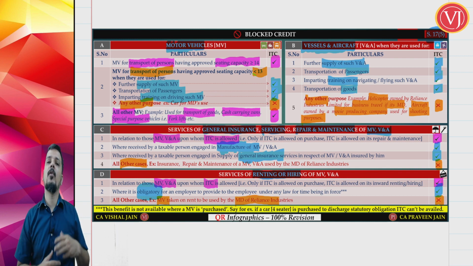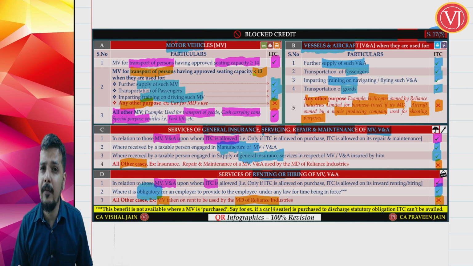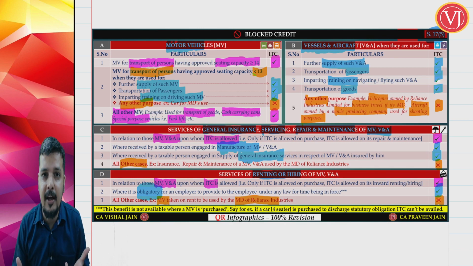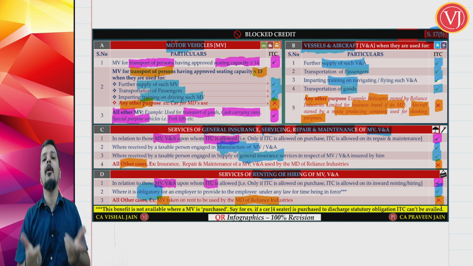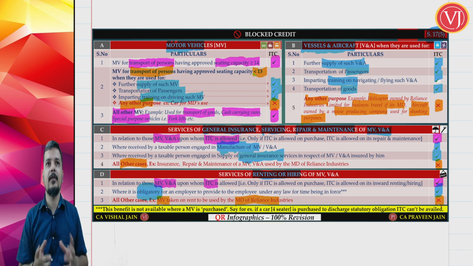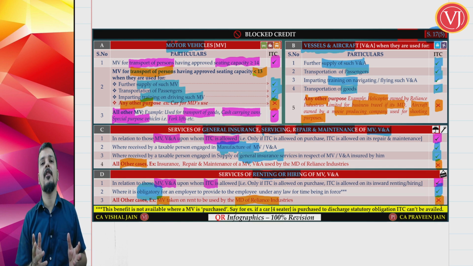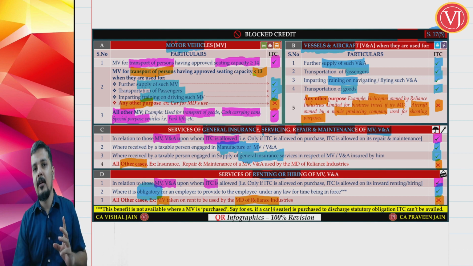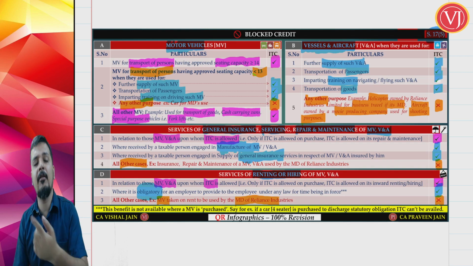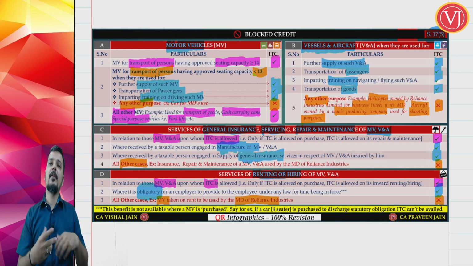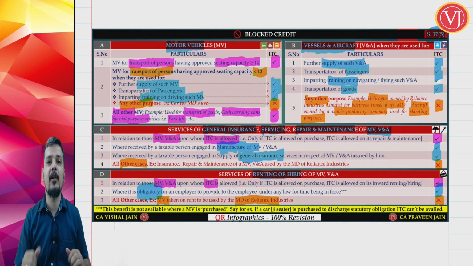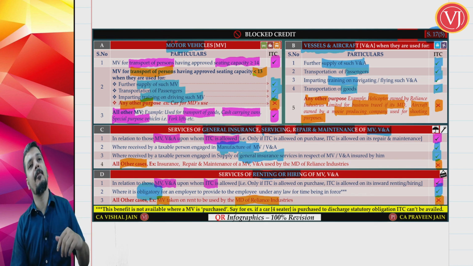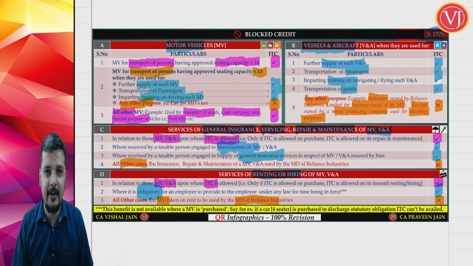If you are going for renting or leasing of a motor vehicle because of statutory obligation, where the government has forced you, say for example in Delhi, night transportation of employees is mandatory for the company, they have to take care. Now they take renting of motor vehicle services not because they want it, but they have to go for it because of statutory obligation. They can take the credit even if it is falling under the ineligible category, right?